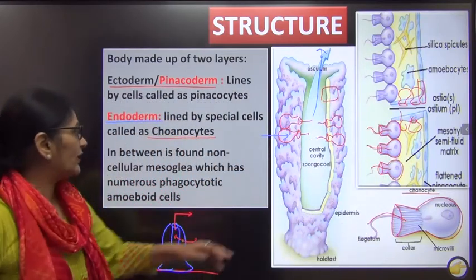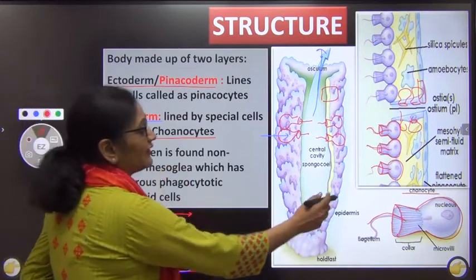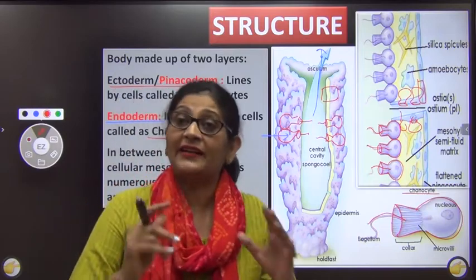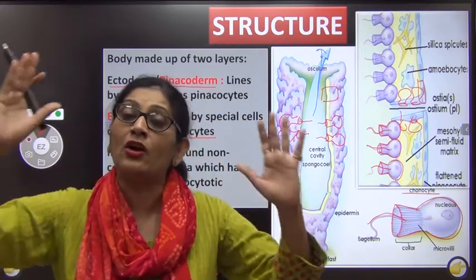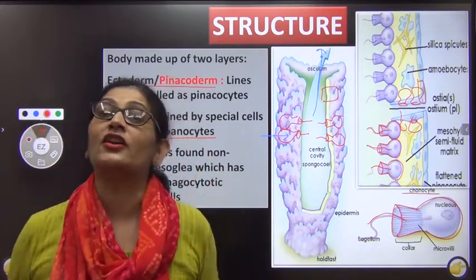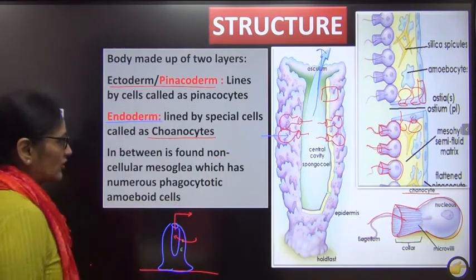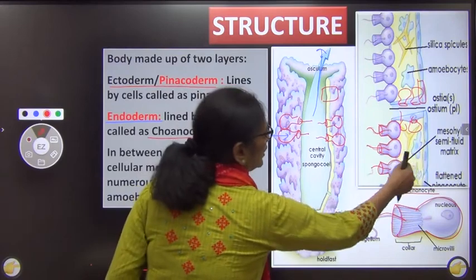So now you can see that the choanocytes are very typical only to poriferans since they are sessile, and they have a vital role in ensuring a continuous flow of water inside and outside the body of the sponges, right? In between the two. Now look at this.